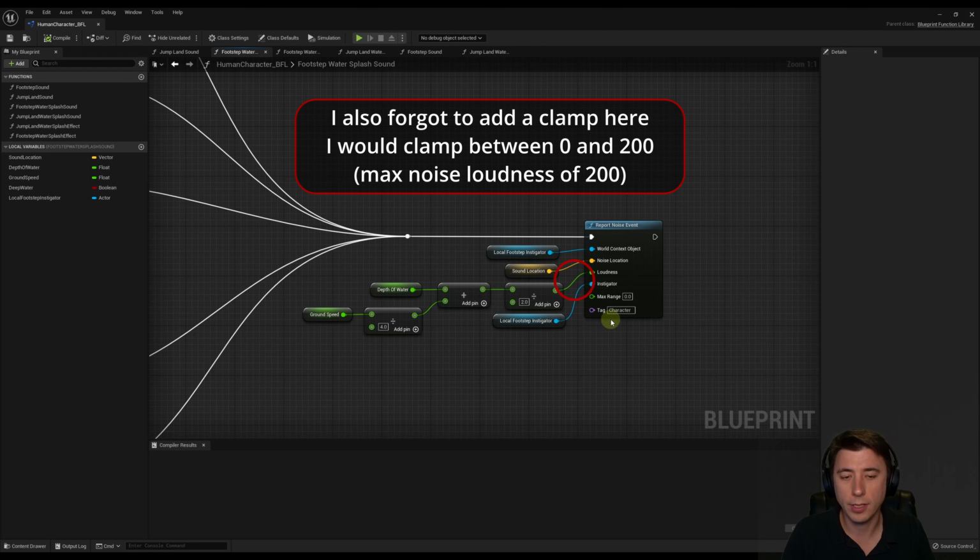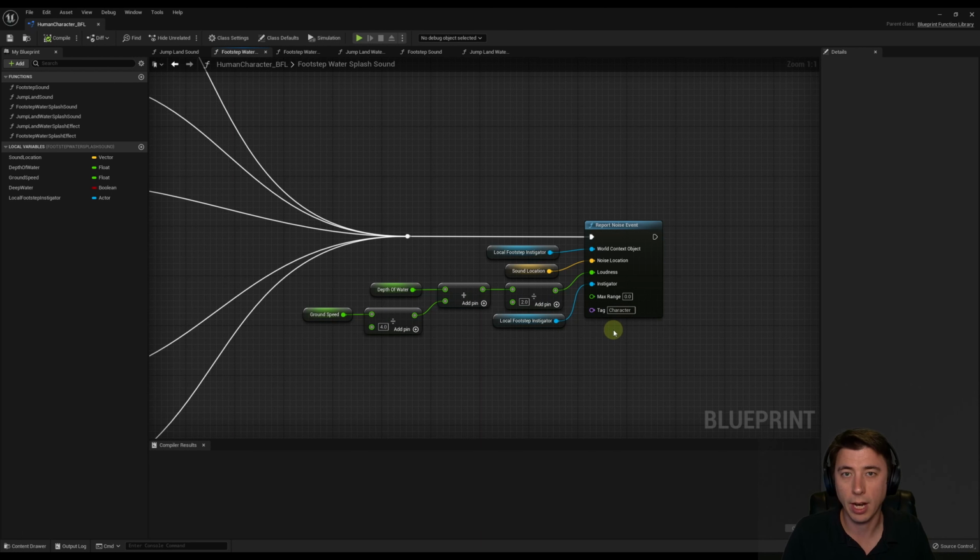And I thought about this one. It's a little bit less obvious that it should be labeled a character sound, but I think for water splashes, yeah, I'm going to keep it that way. But further on in this series, we are going to have a gameplay ability or two that's going to be able to throw objects, and those objects could land in the water, so I might reevaluate that. We'll see. So that's the footstep water splash sound function.